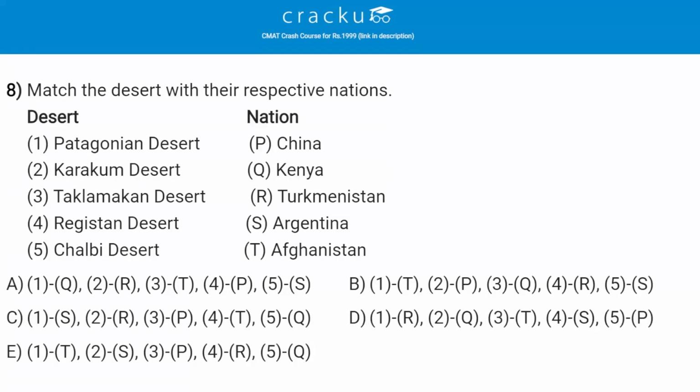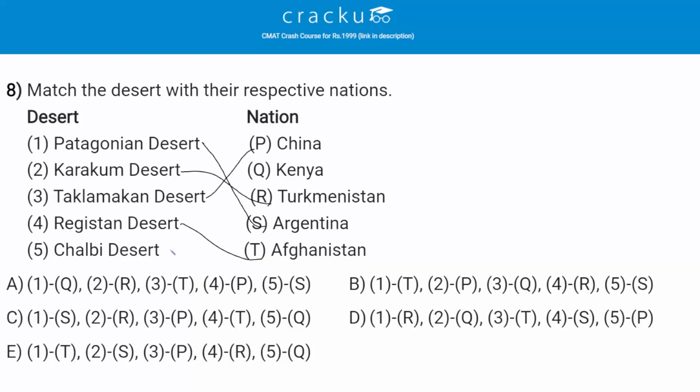Match the deserts with their respective nations. The first desert is Patagonia Desert. The correct answer is Argentina. So Patagonia Desert is in Argentina. The Karakum Desert is in Turkmenistan. Then Taklamakan Desert is in China. Then Registan Desert is in Afghanistan.